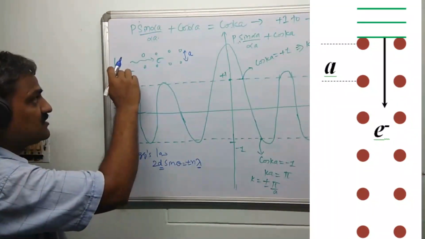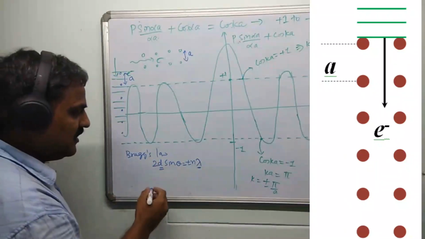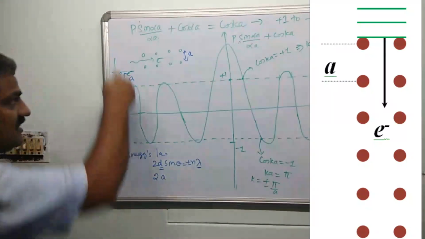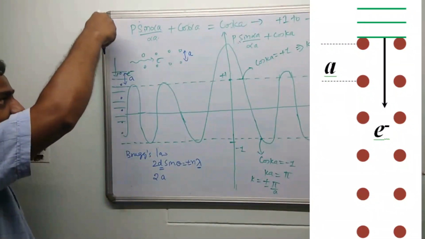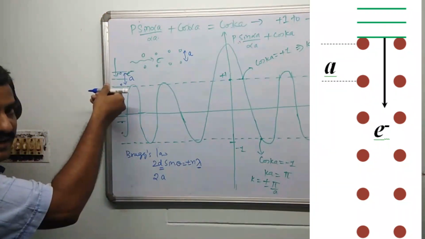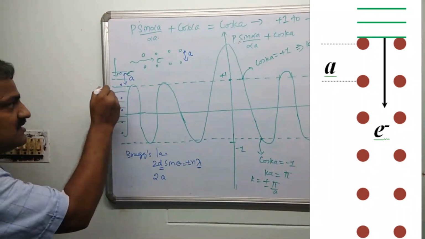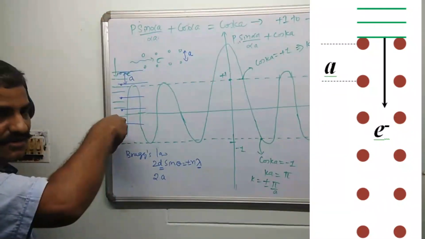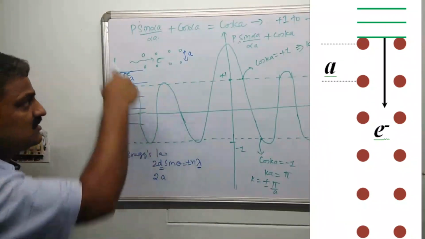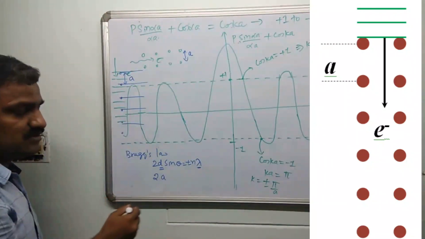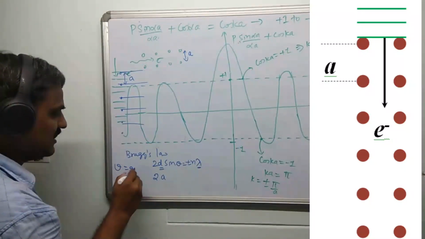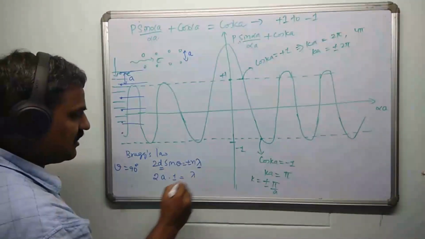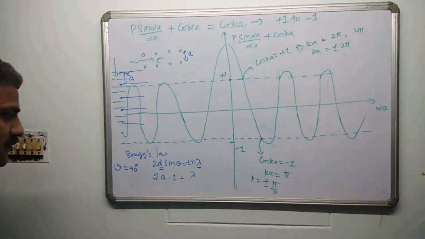So if you imagine this as first plane, second plane, third plane, like that, the interplanar spacing in our case is just a, so it is going to be 2a sine theta. See, the electron is coming like this. The angle between the electron's motion and the plane is of course 90 degrees, because these are the atomic planes being hit by the electron. So theta in this case is 90 degrees, and sine 90 becomes 1. So 2a into 1 is equal to just lambda, or in other words, lambda equals 2a.